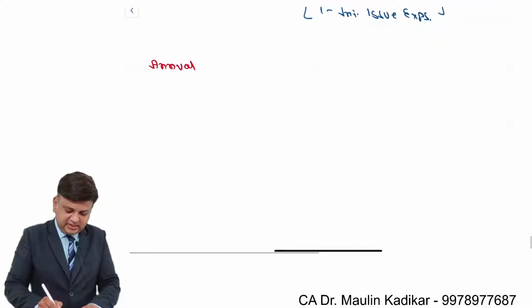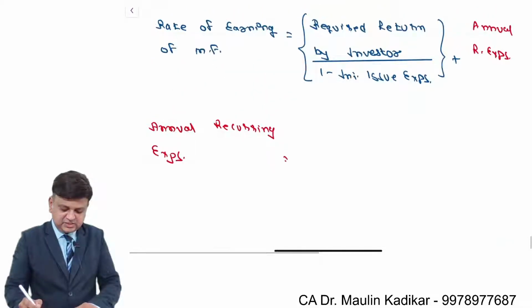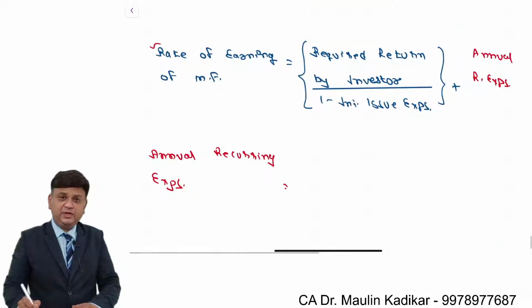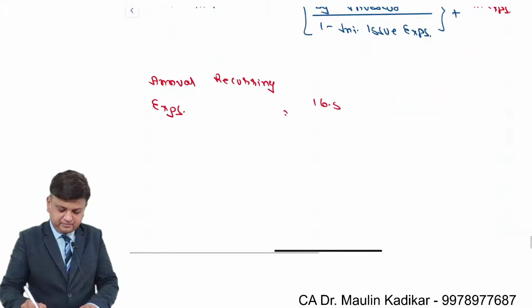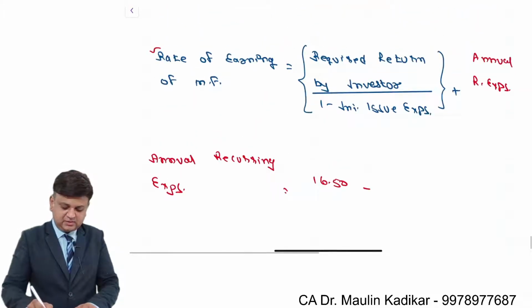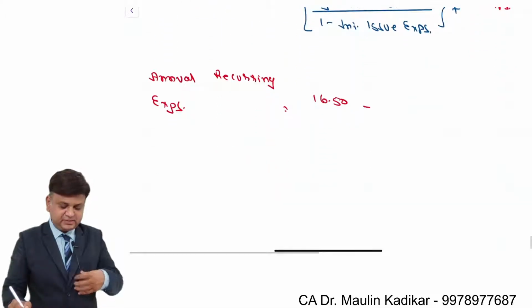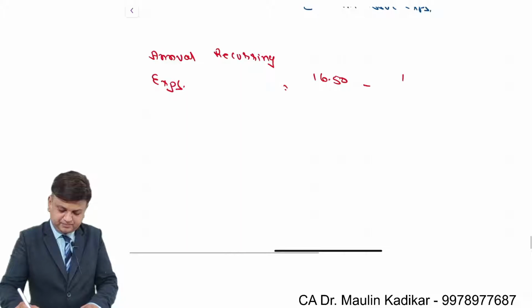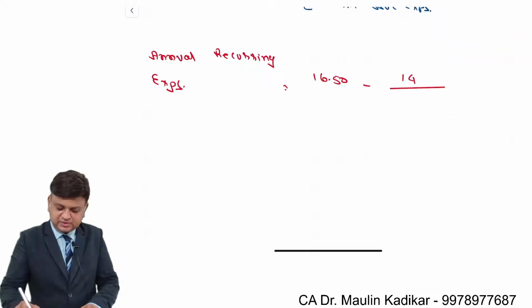So annual recurring expense is equal to the rate of earning of the mutual fund, provided as 16.5, minus the required rate of return by the investor, provided this time as 14%, and initial issue expenses are 6%.